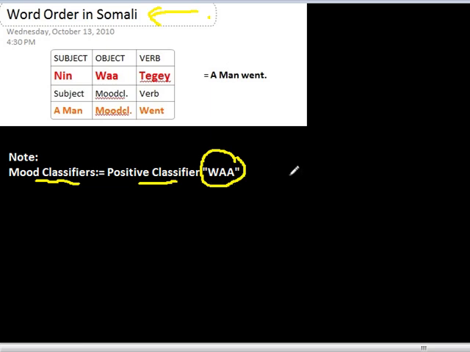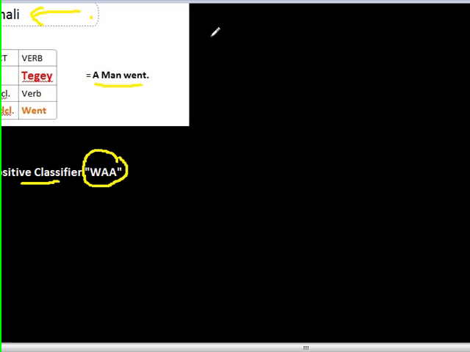For example, now here we got the sentence in English. It's a man went. But in Somali, as you can see, the subject always is the same. Nin wa tegay. That's how you read it. Nin wa tegay.